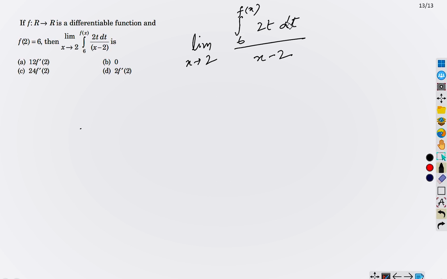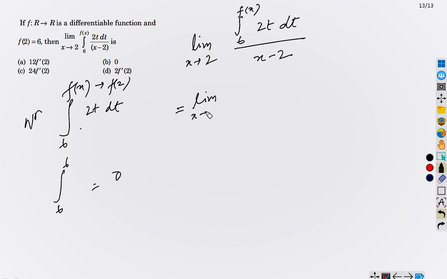And for the numerator, if x tends to 2, we have f(2) equals 6, right? What is happening? Check the numerator: the integral from 6 to f(x) of 2t dt. Now, if x tends to 2, then f(x) tends to f(2), yes? And f(2) equals 6. So basically it is 0, correct? So it is in 0 by 0 form, so we can apply L'Hopital rule here, okay? So, applying L'Hopital rule, x tends to 2. Let's assume this as F(x) by x minus 2.